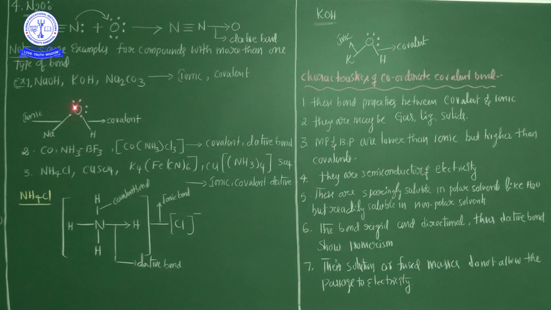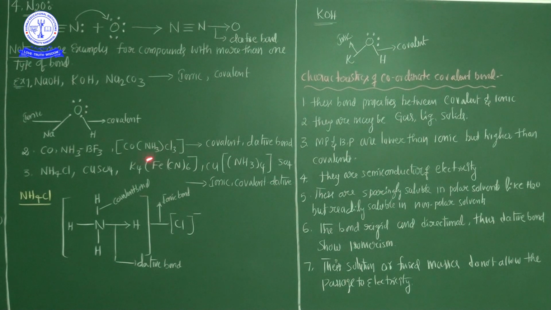Now in NaOH, sodium to oxygen, ionic bonds are there, and similarly oxygen to hydrogen, covalent bonds are there. That's why, my dear students, sodium hydroxide, KOH and Na2CO3 are the best examples of ionic as well as covalent behavior.